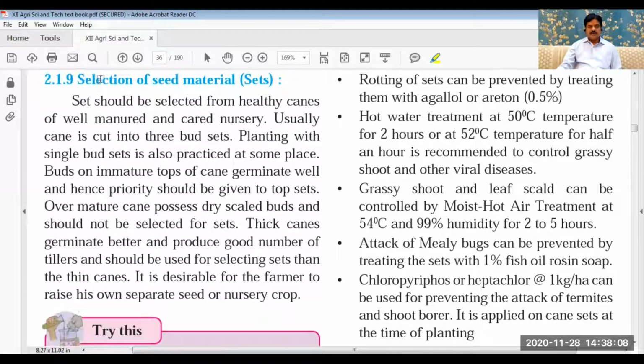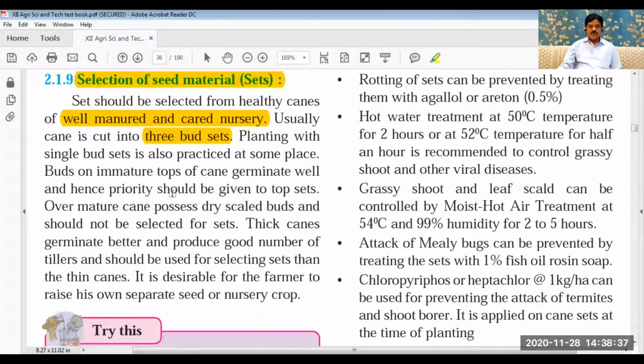Then selection of seed material, meaning sets. Before planting of sugarcane sets, we have to select the sets. What should be the quality of sets? Number one, the set should be selected from a well manured and well cared, good nursery. Then it should have three buds. Single bud sets can also be used.